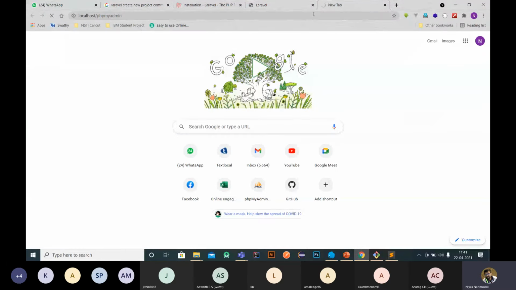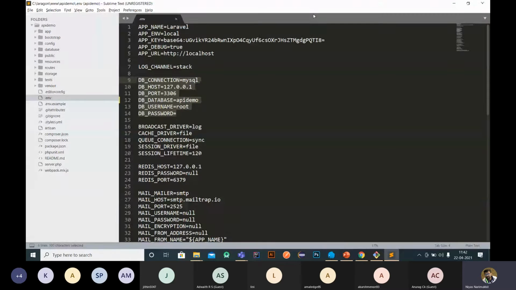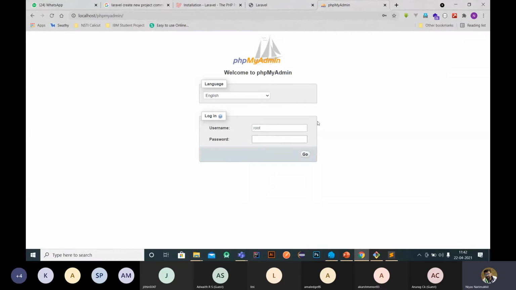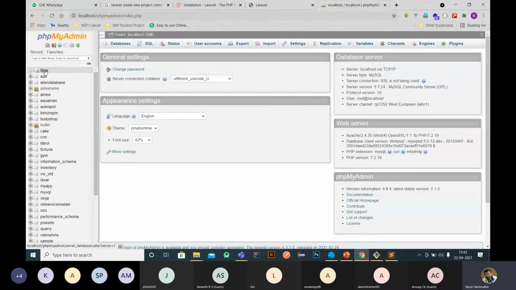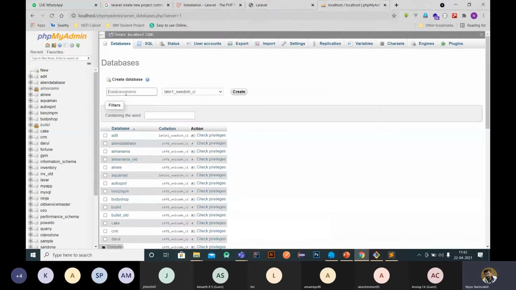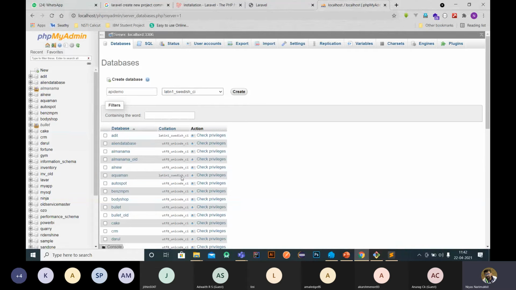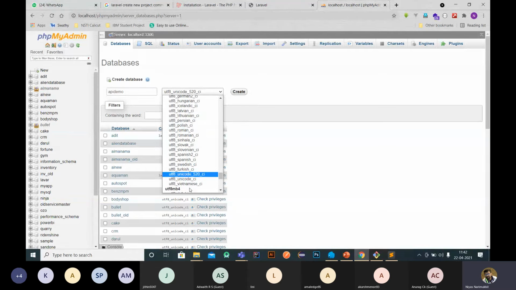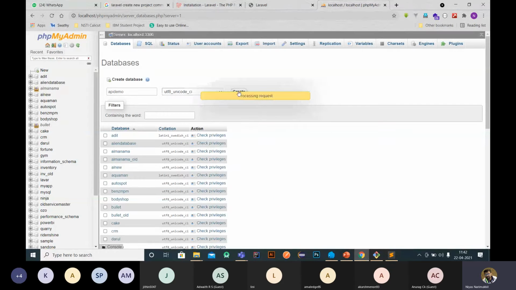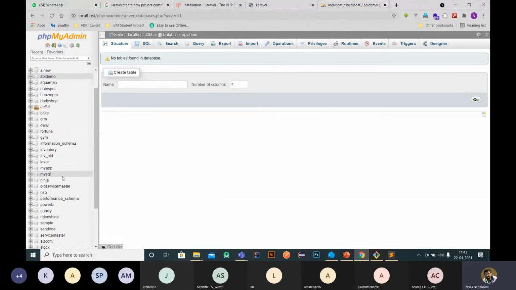Then I'm creating a database here. The name of the database is API demo. I just created the database. Now I'm creating a table.